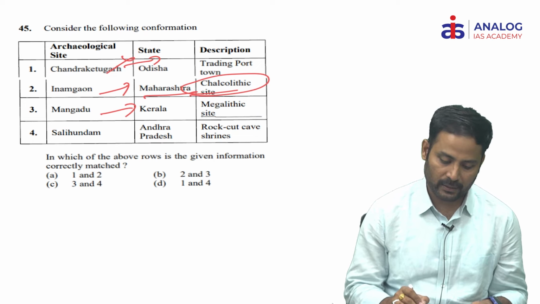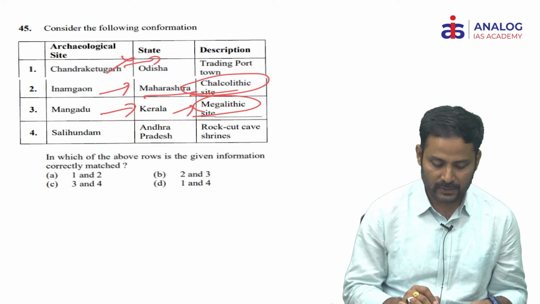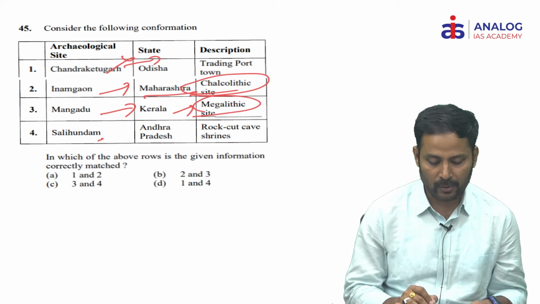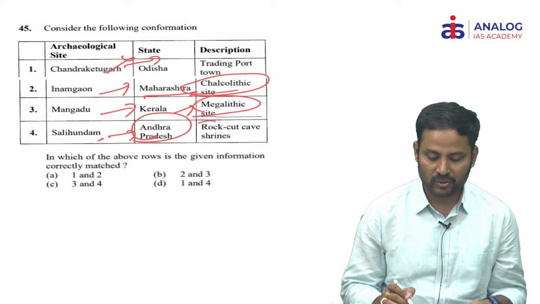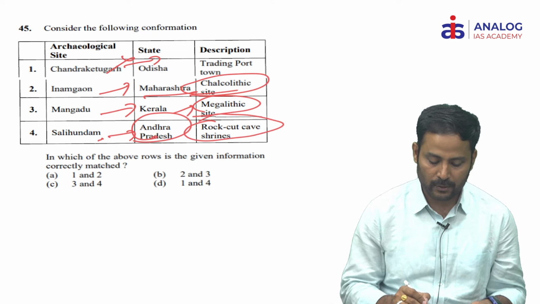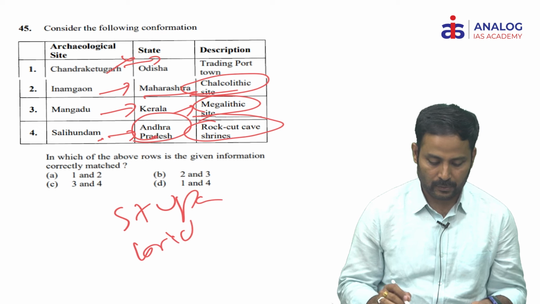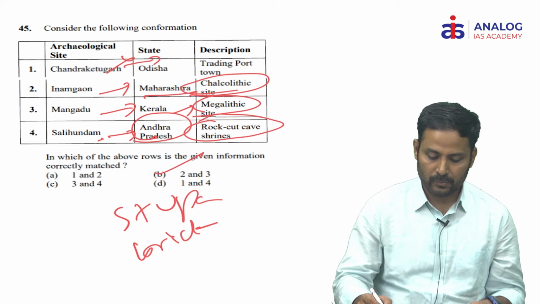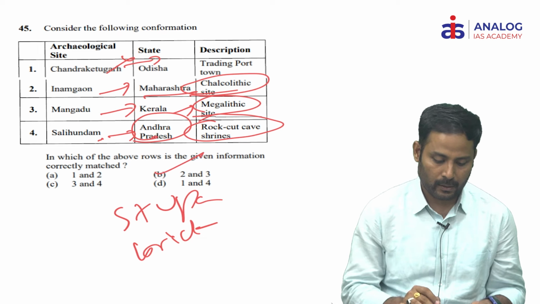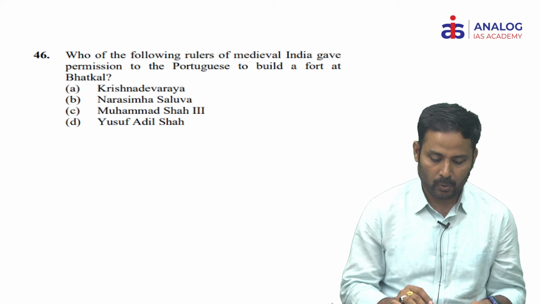It's a megalithic site. The 4th one is Sarihundam. We all know Sarihundam is in Andhra Pradesh, but it has no rock cut cave shrines. Actually, here we have a stupa. The stupa was built with bricks. So we can eliminate the first one and the fourth one. The answer is 2 and 3.